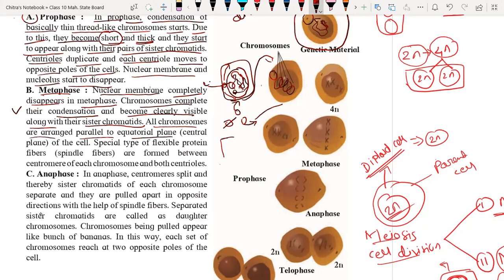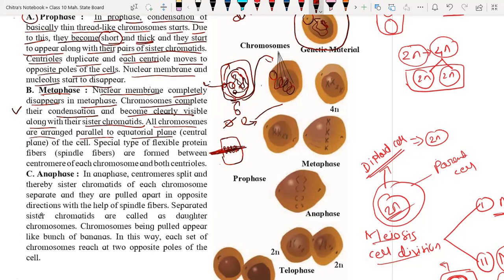Suppose here we have the cell, and all chromosomes will be arranged in the equatorial plane like this, parallel to the equatorial plane. And what will happen next? Yes, this is the equatorial plane, in the center.